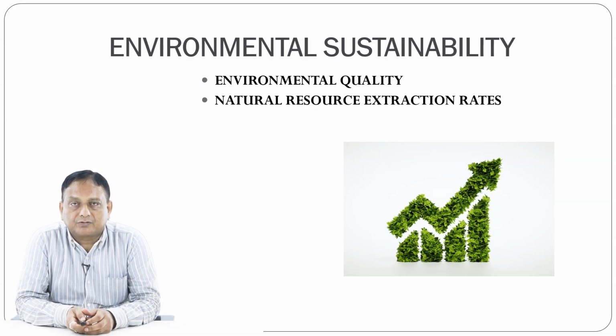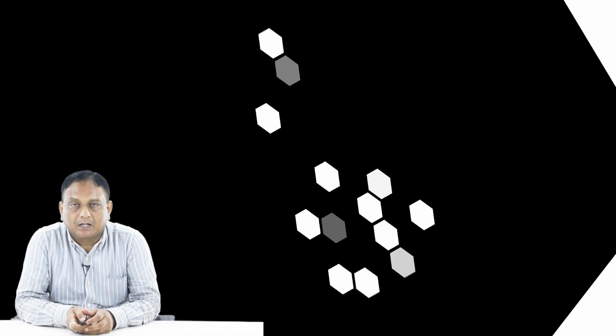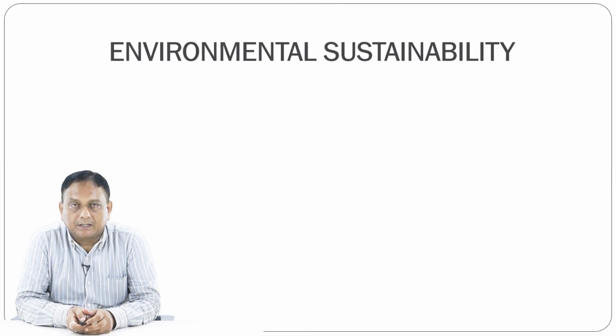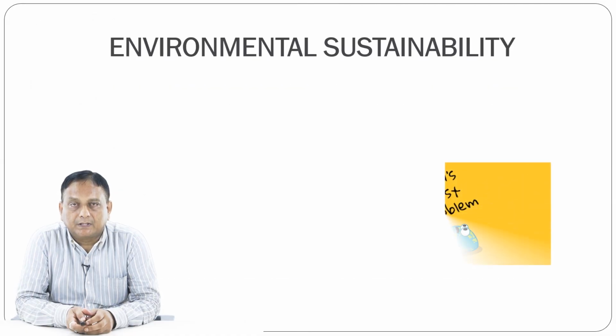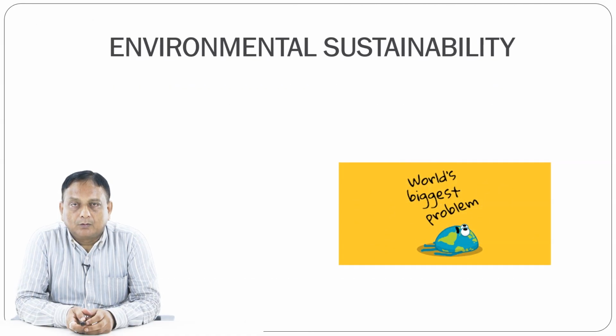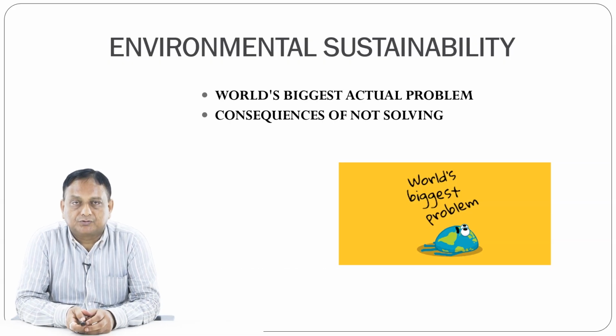Natural resource extraction rates are to be reduced to safeguard the environment. So environmental sustainability is very useful for the nations. The world's biggest problem is the environment, and the consequences of not solving environmental sustainability are the biggest problem before us.